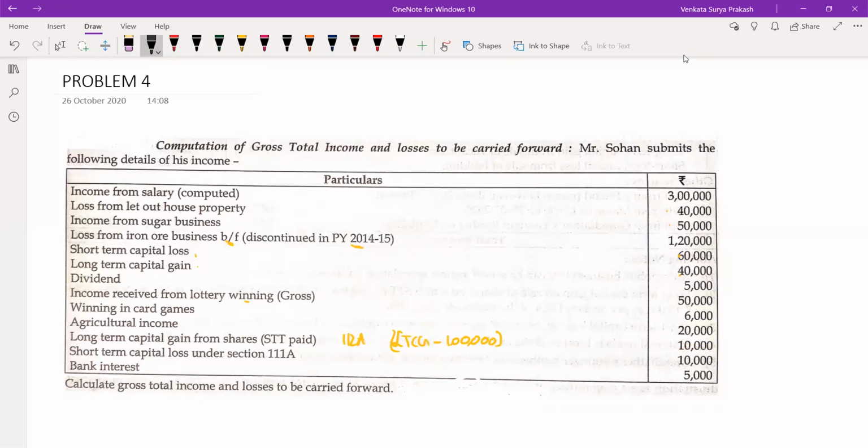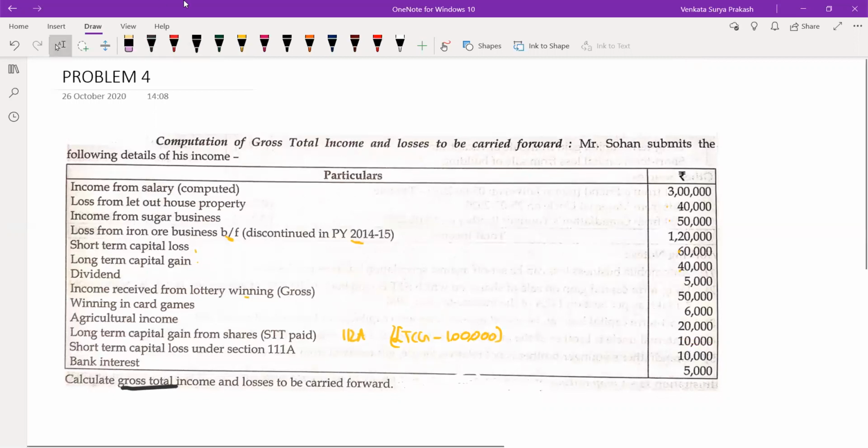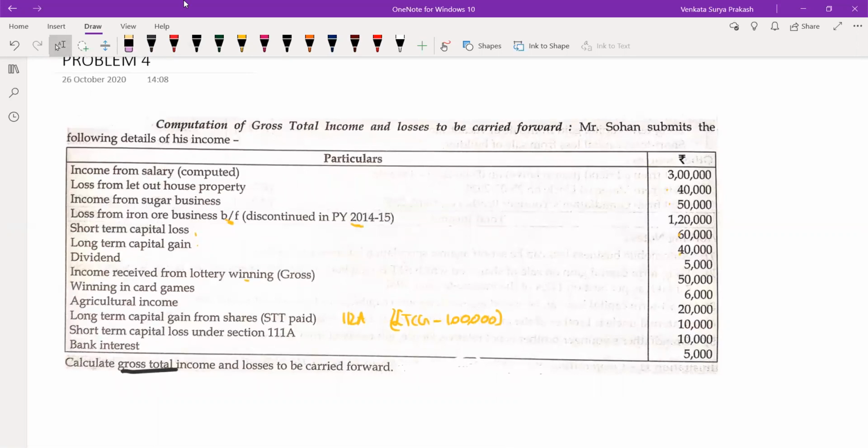Bank interest is there 5,000. He is asking you to compute your gross total income and is also asking you to compute the amount of losses to be carried forward. It's pretty much a simple problem here. Now if we try to do the problem, the heading remains the same. So I want you to write the heading.